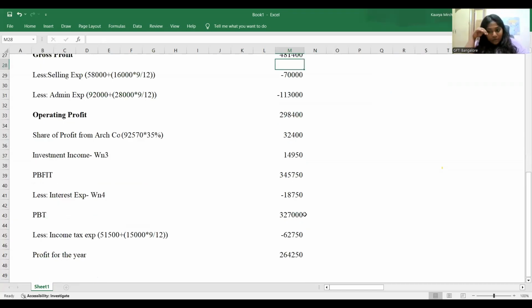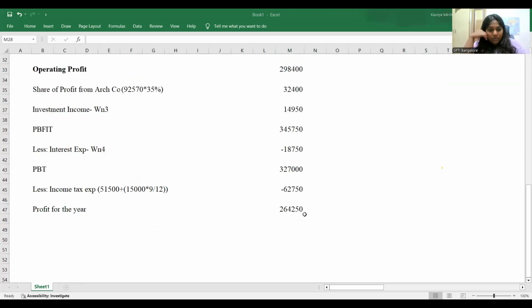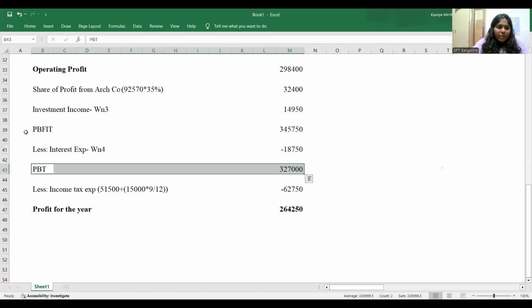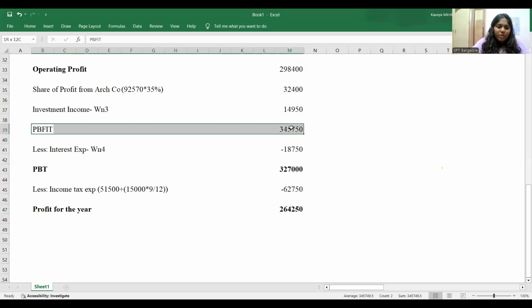What is the profit for the year? 260. Or did I make any mistake? Correct. 264 to 50. This will be my profit for the year. In this, guys, how much will I give as a share to my parent? How much will I give the share to